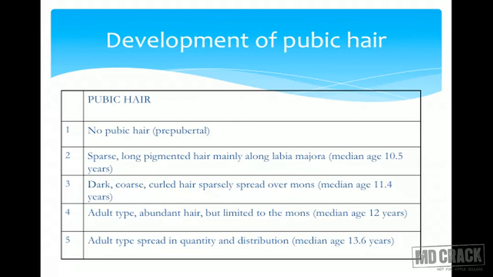Similarly, even pubic hair development is staged. Stage 1, prepubertal, there is no pubic hair. Stage 2, sparse and long pigmented hair mainly along the labia majora. Then dark, coarse and curly hair sparsely spread over the mons, that is stage 3. Adult type, abundant hair but limited to the mons, that is stage 4. And adult type spread in quantity and distribution, that is stage 5. So gradually over the period of puberty, there is thelarche and pubarche.